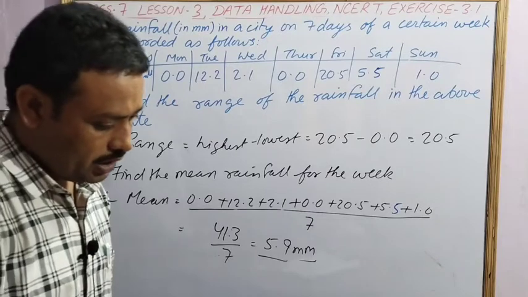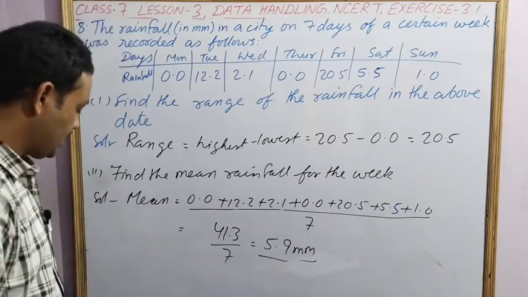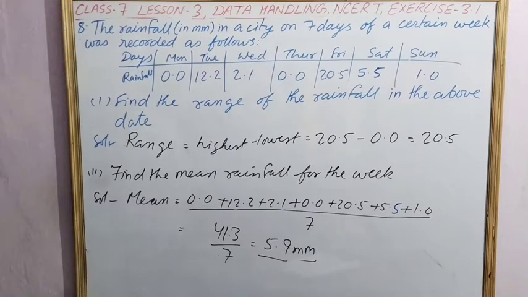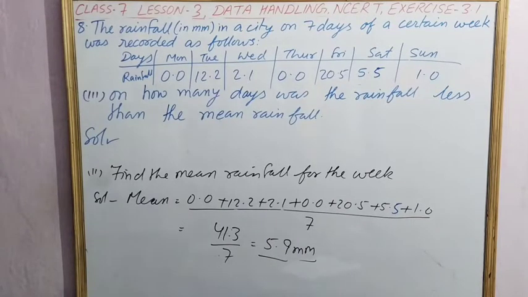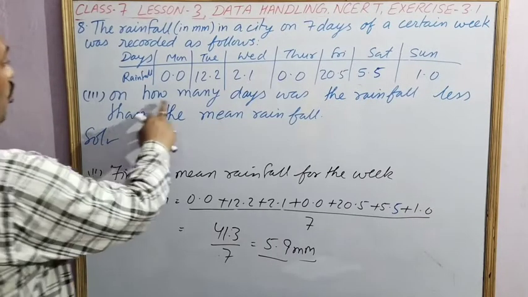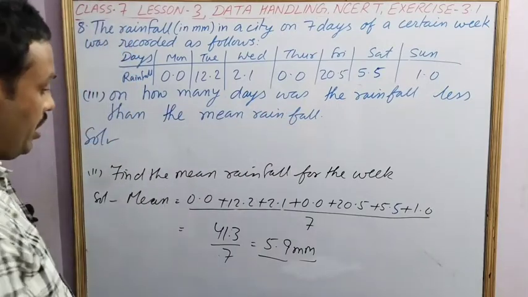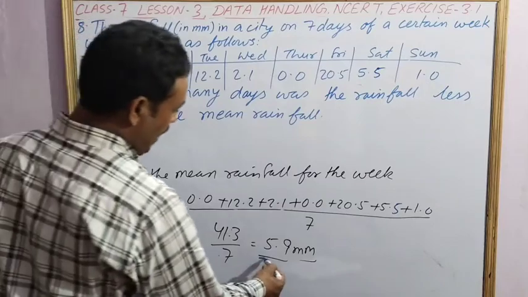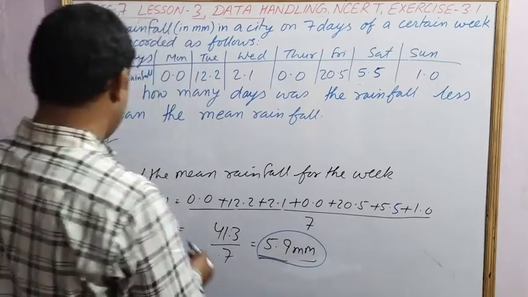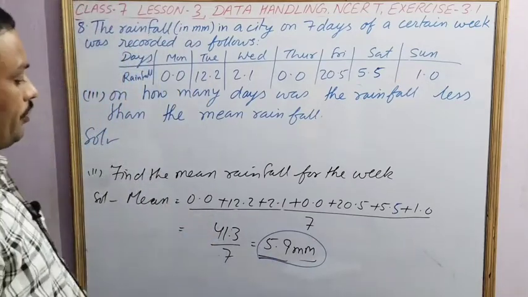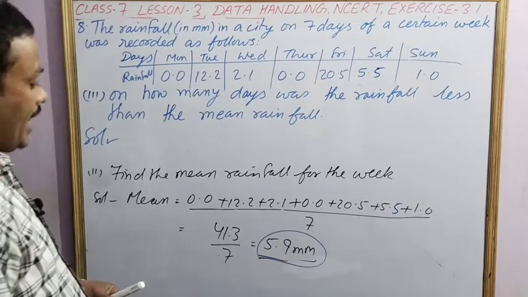Now the third part of the question says, I am writing the question first. The third part of the question says, on how many days was the rainfall less than the mean rainfall? The mean rainfall we have calculated is 5.9.